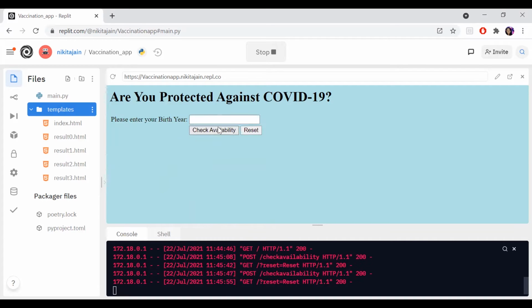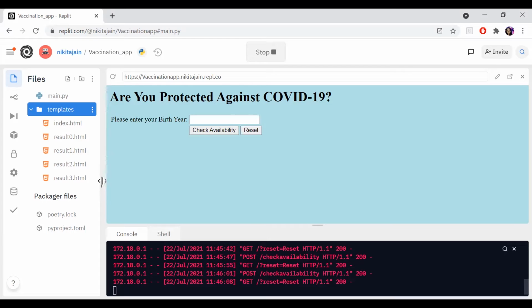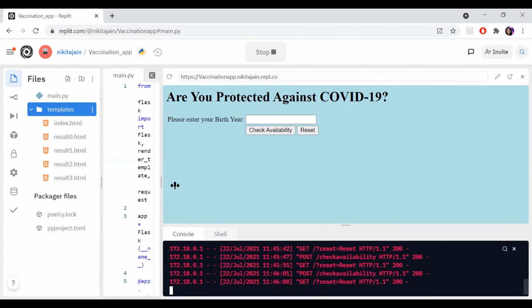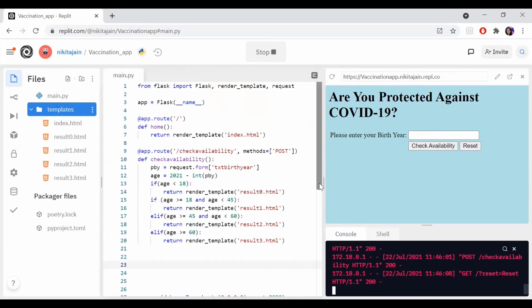Okay, again, let's try someone born in 2013, who has not completed 18, so it is not available for under 18. It depends on you what messages should be displayed. So is everyone clear on the output? This is related to medicine and healthcare. This is just a framework, but the idea should be yours when you are creating your application. Here, I'm just explaining the logic and how things work.